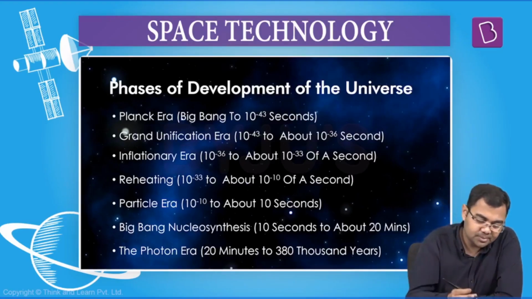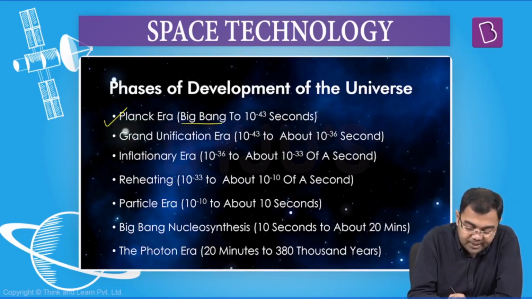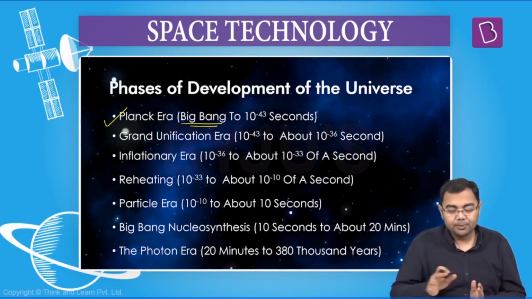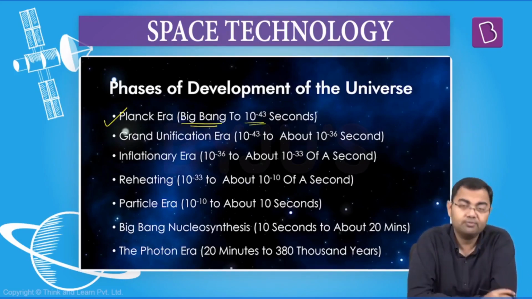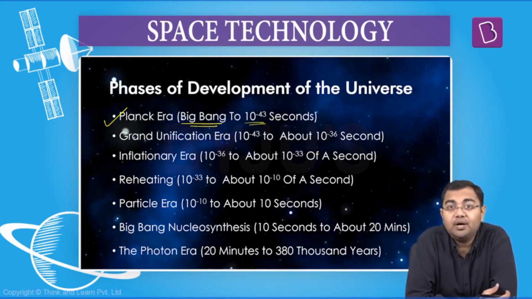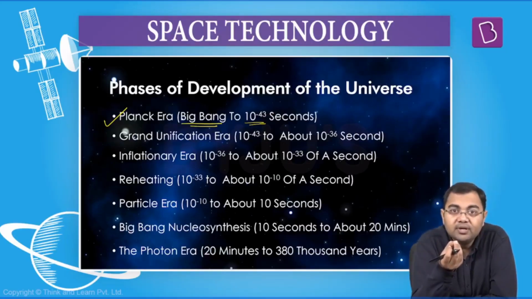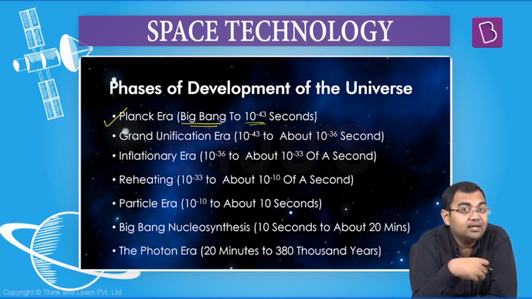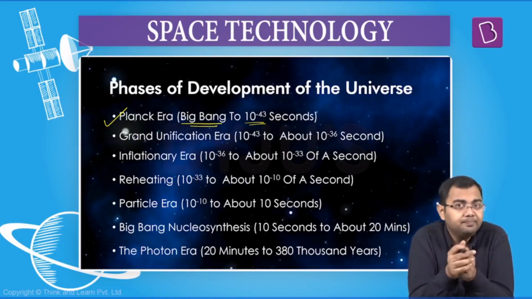First of all, it started with something which is called as the Planck era. Planck era starts from the Big Bang, you can say 0 seconds, up to 10 to the power of minus 43 seconds. Such a small amount of time. So this is a time when you had this small particle, a particle which was smaller than the size of a proton, a particle that contained everything that you see in the universe today, the particle that contained all the matter, all the energy, the particle that contained all the forces of nature, the particle which contained everything in a soupy kind of a medium.